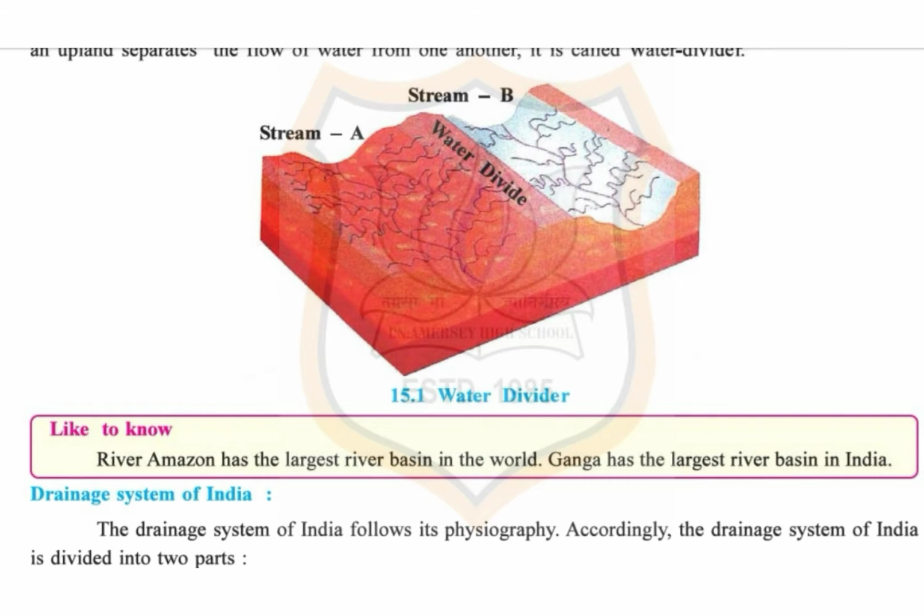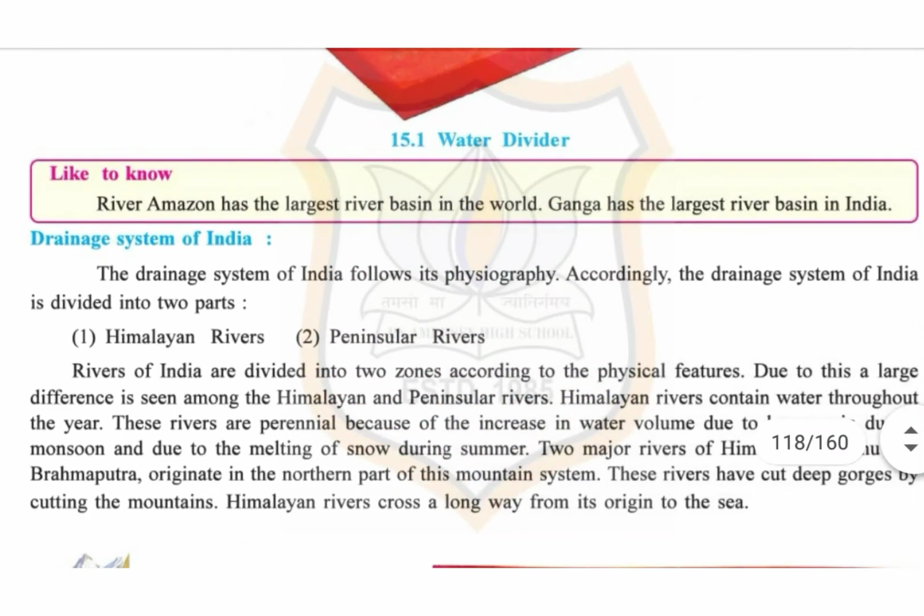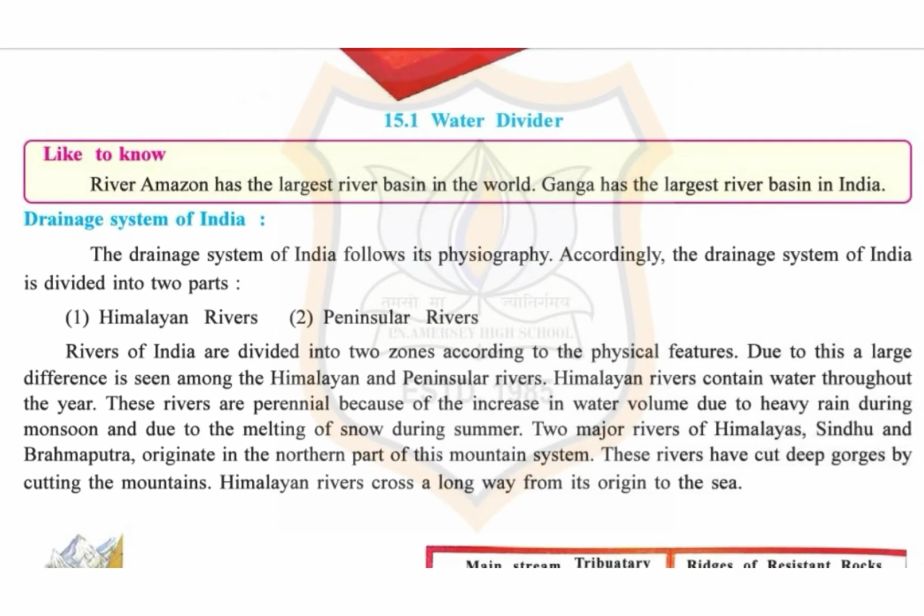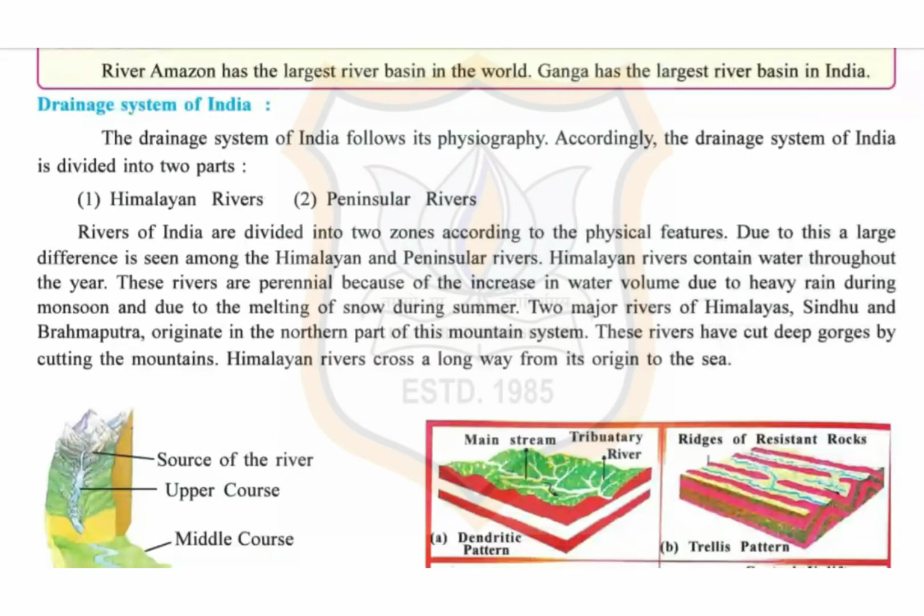Now for your knowledge, like to know, River Amazon has the largest river basin in the world and Ganga has the largest river basin in India. Now we will study about the drainage system of India. India has a very varied physiography. At some parts it has high mountains, whereas at other parts it has flat plains. Drainage pattern is dependent on the physiography of a place.